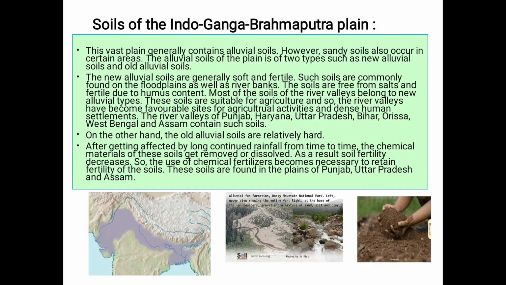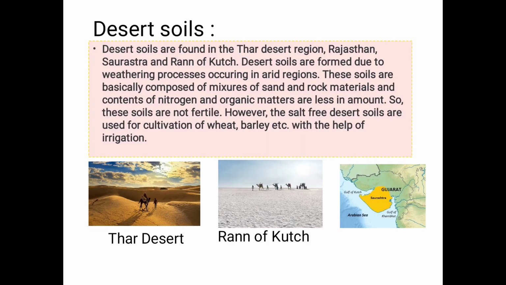And then where are the old alluvial soils found? Name three places. Mention three places where alluvial soils are found. Punjab, Uttar Pradesh, and Assam. So like this, you try to make questions, and then you send them to me. I will check. Name three places where desert soils are found in India. A question may come like this.